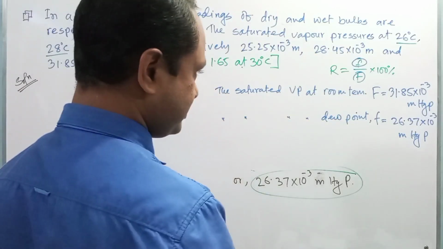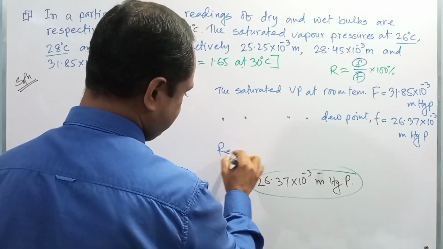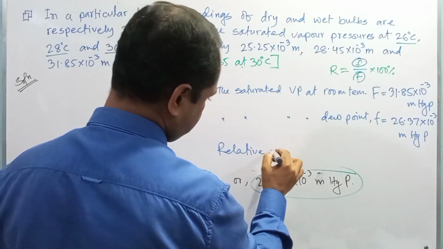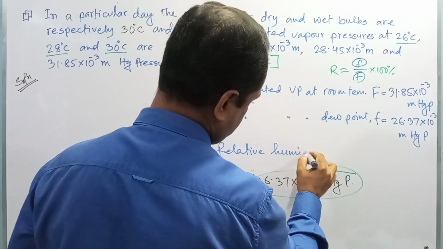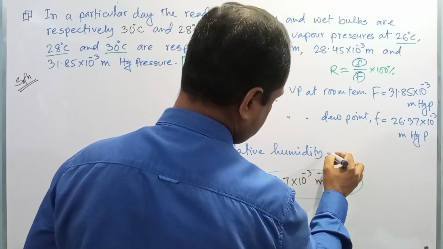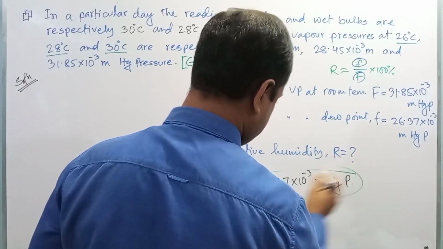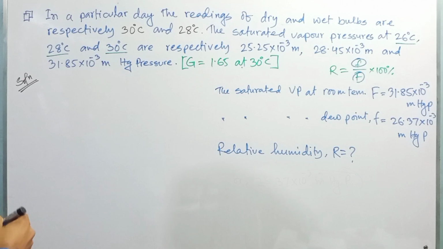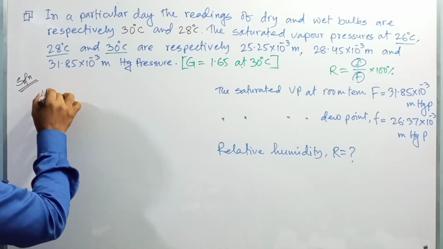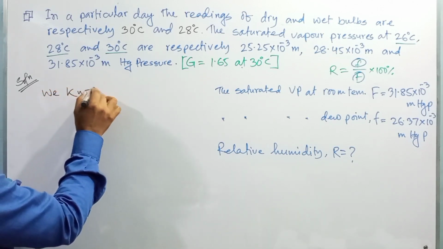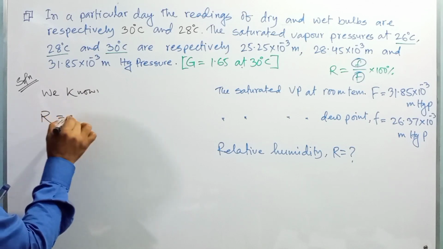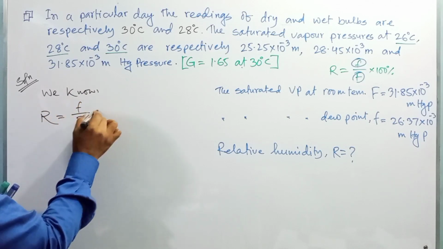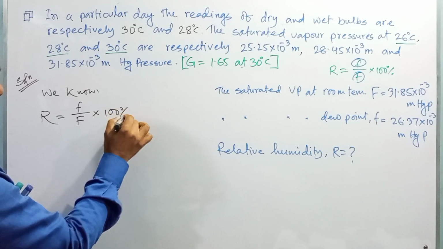Right? So we have to determine relative humidity. R is equal to what? Okay. We know R is equal to small f divided by capital F into 100%.